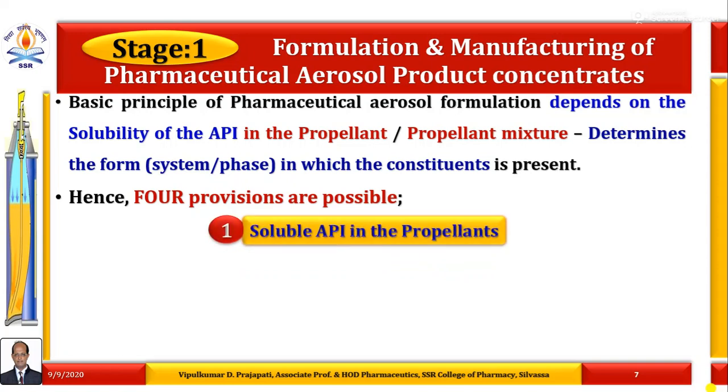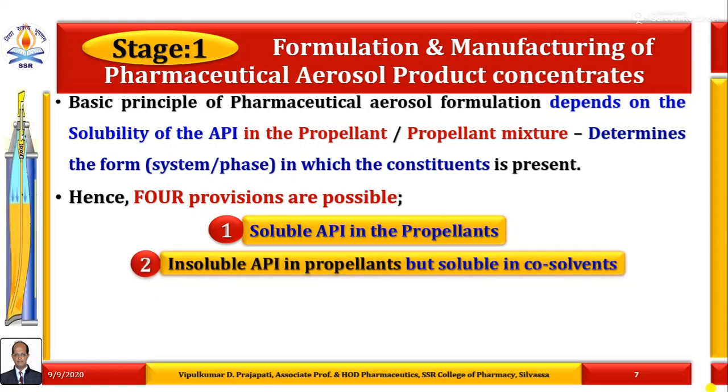The first provision is known as soluble active pharmaceutical ingredient in the propellants. The second provision is known as insoluble active pharmaceutical ingredient in propellant or mixture of propellants, but soluble in co-solvents. Normally the solvents used as co-solvents are alcohols, mostly ethyl alcohol, isopropyl alcohol, then propylene glycol, polyethylene glycol, etc. Glycerin is also used as a co-solvent.